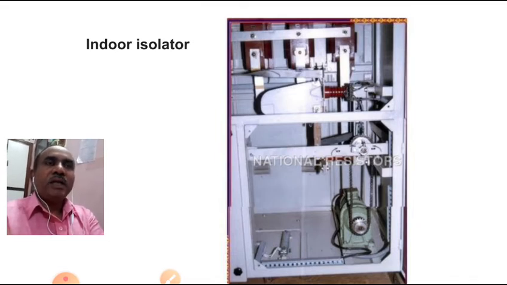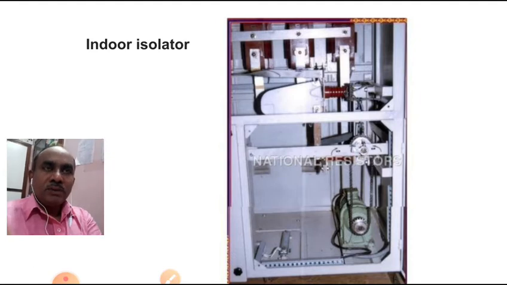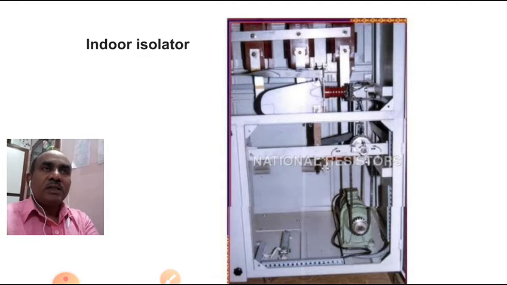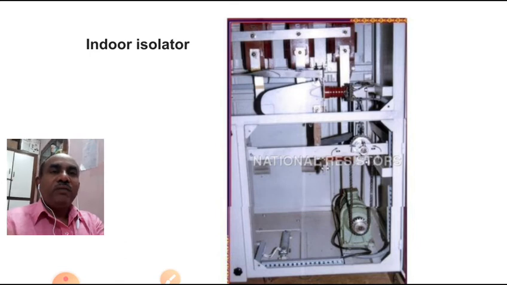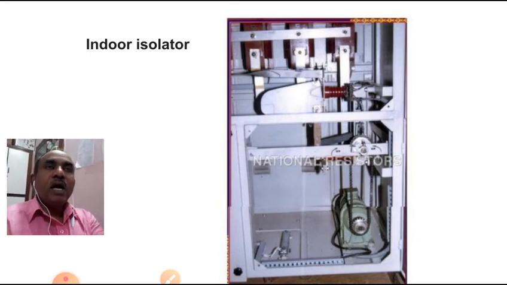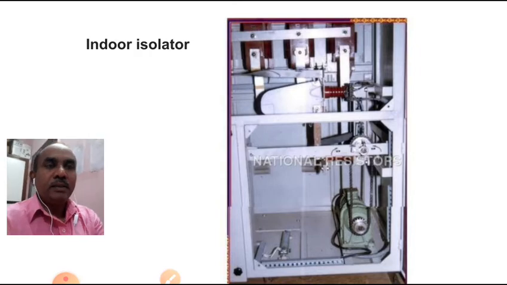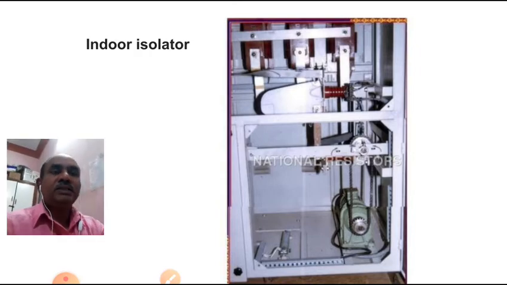Earth switch: one terminal is connected to the ground and another terminal is connected to this AB switch, that is the isolator. So once the earth switch touches that line, whatever charges are in the line are diverted to the ground. You will see in the video how, even when the AB switch is opened, the switches can get a spark. We can see that later.